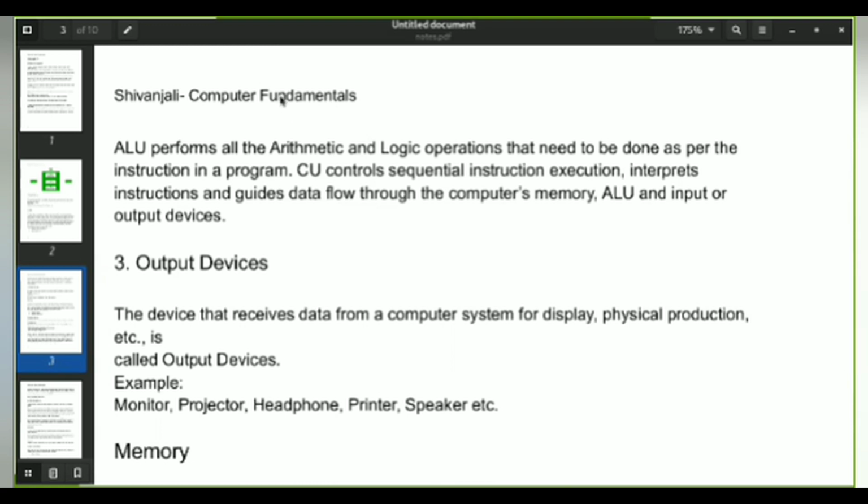Examples of output devices can be the monitor, the headphone. You are getting the music signal back to your ears, and that's nothing but an example of an output device. And it can even be a printer. You are giving the ink, which is nothing but the input for the printer, and the paper which is coming out through the processing, that's the output.